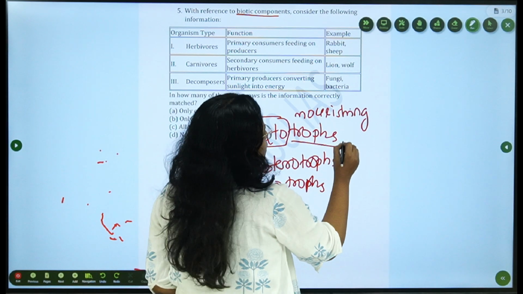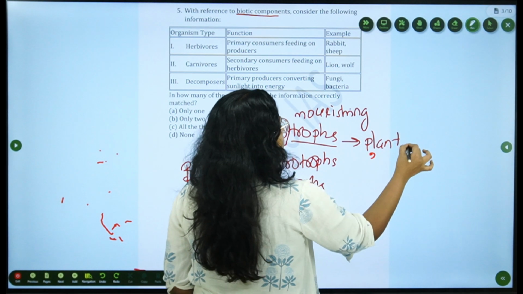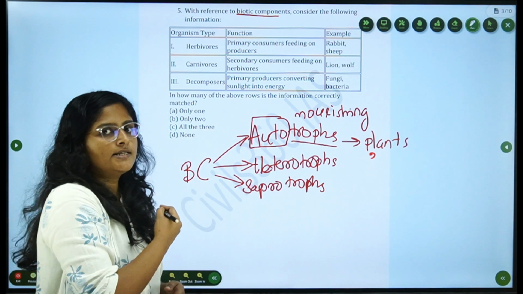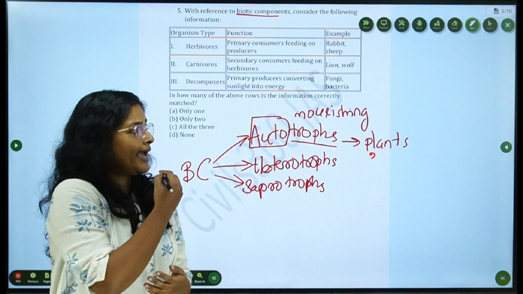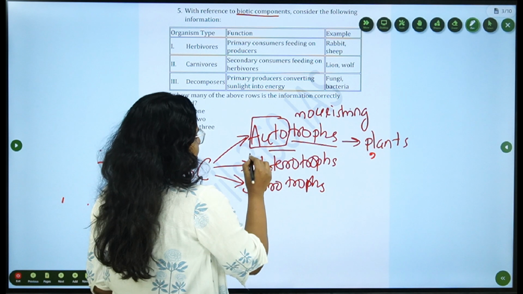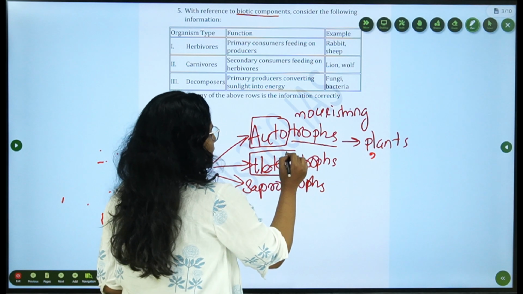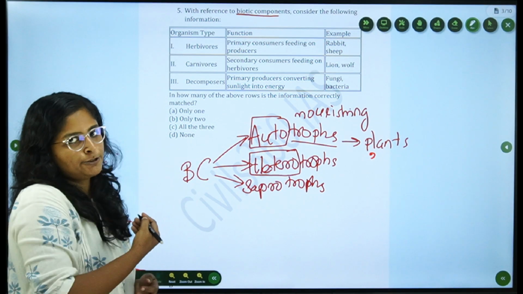As we all know, plants are autotrophs. They synthesize their own food through photosynthesis, chemosynthesis and so on. Now, heterotrophs are the components which depend on others for food, for nourishment.